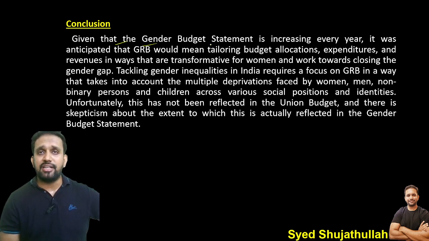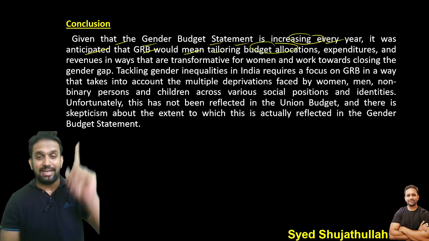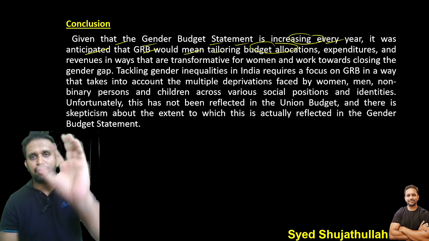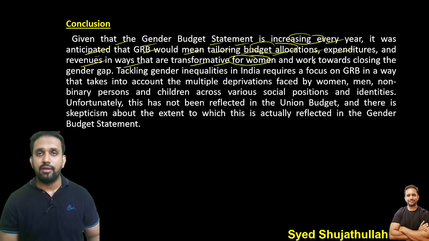Given that the gender budget statement is increasing every year, in proportion sometimes, and sometimes in value, it was anticipated that GRB would mean tailoring budget allocation. Obviously, we have to tailor, meaning we have to give the budget allocation especially for women. So it would mean tailoring budget allocations, expenditures, revenues in ways that are transformative for women and work towards closing the gender gap. Very true.